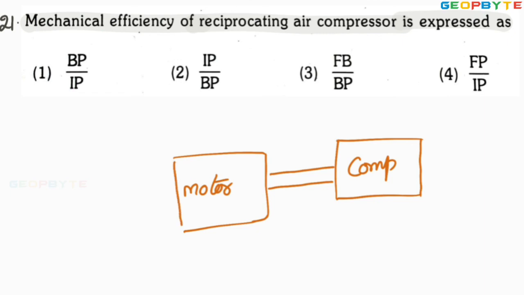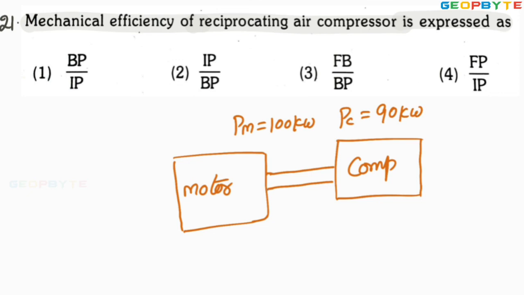Assume the motor power equal to 100 kilowatts. But by the time the power reaches the compressor, the power available to compress the gas may be 90 kilowatts.